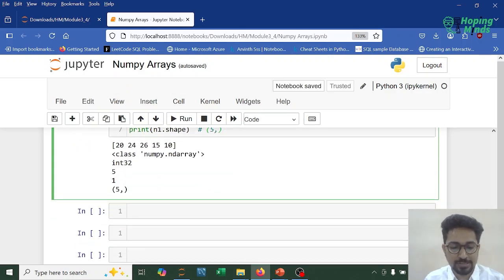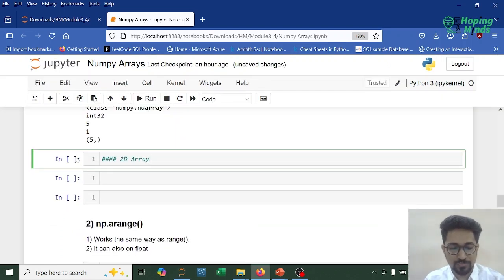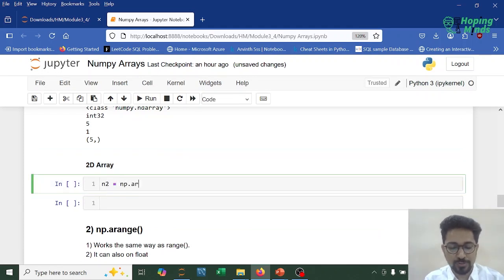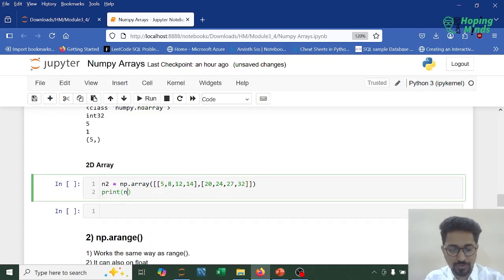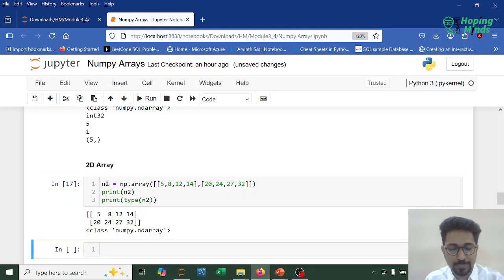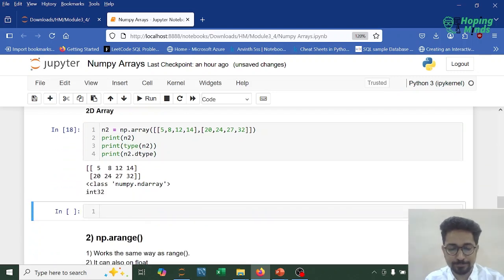Now let's consider a 2D array. So guys, if I were to consider a 2D array, over here I'm writing n2. n2 would be np.array. Then I'm passing a couple of elements, maybe let's say 5, 8, 12, 14. And then I'm passing maybe 20, 24, 27, and 32. Now if I print n2, this is a numpy array. If I print type of n2, this would be ndarray. Let's observe the properties. n2 dot, let's say the first property is dtype, all the elements are integer.